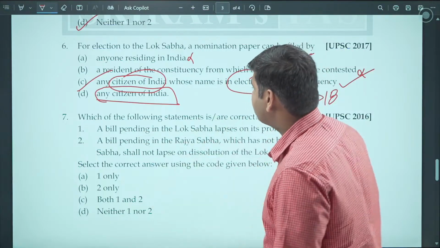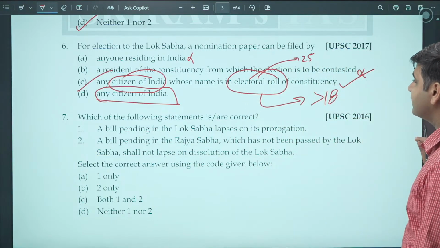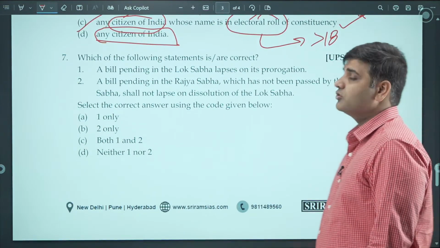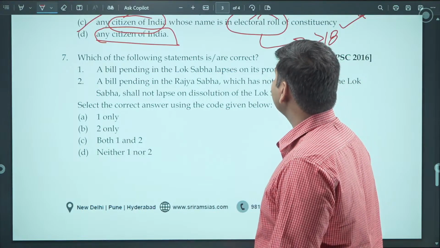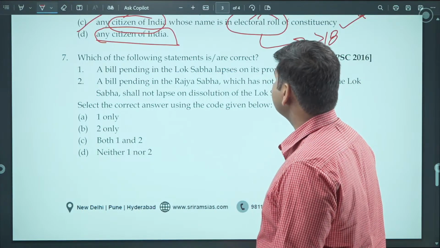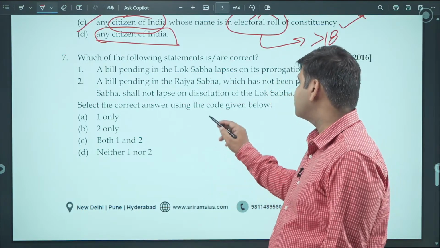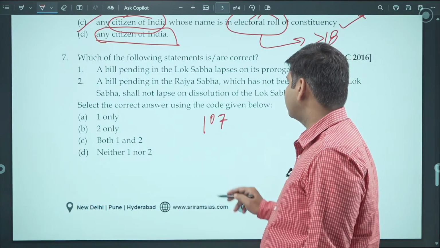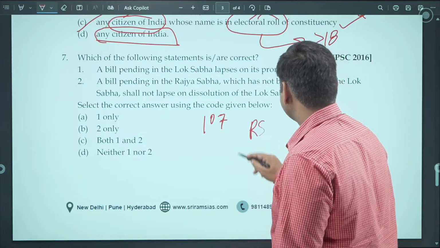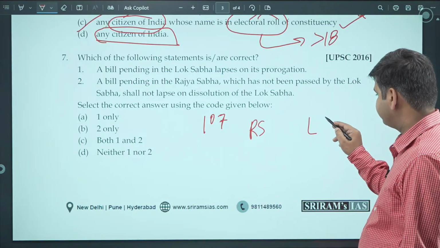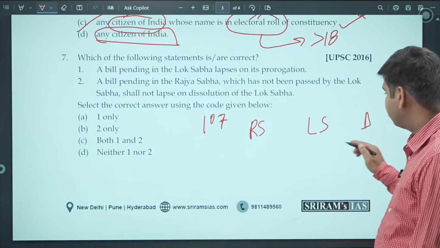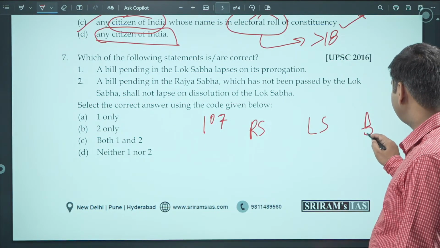Moving on to the next question, which of the following statements are correct? So there are 2 statements given, we have to see which of them are correct. A bill pending in Lok Sabha lapses on its prorogation. Now, this is about Article 107 of the Constitution. If you see Article 107 of the Constitution, Rajya Sabha, Lok Sabha and dissolution, what happens to the status of the bill, we will see.